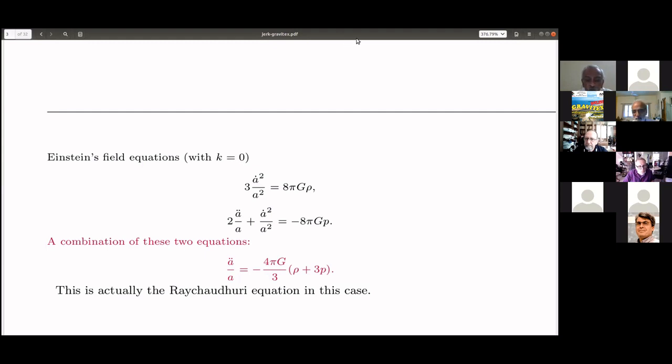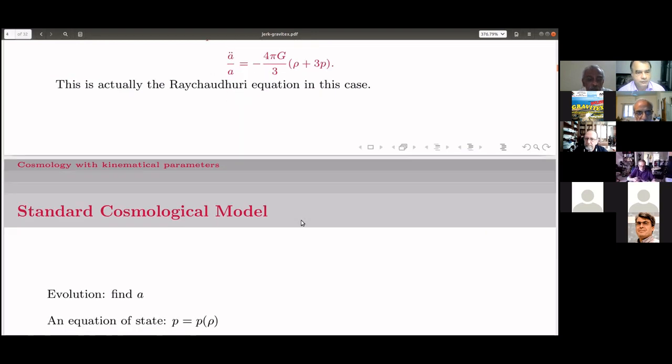The solution of these equations will lead to the dynamics of the universe. You can see that there are three unknowns, namely A, rho, and P, so additional information will be required. Before going to that, a combination of these equations will be crucial later: A double dot by A is equal to minus 4 pi G by 3 into rho plus 3P. A double dot is the second rate of change of the scale factor, so this gives the acceleration, and it comes with a negative definite sign because for a fluid, rho and 3P are all positive definite. This equation is of course the Raychaudhuri equation in this case.